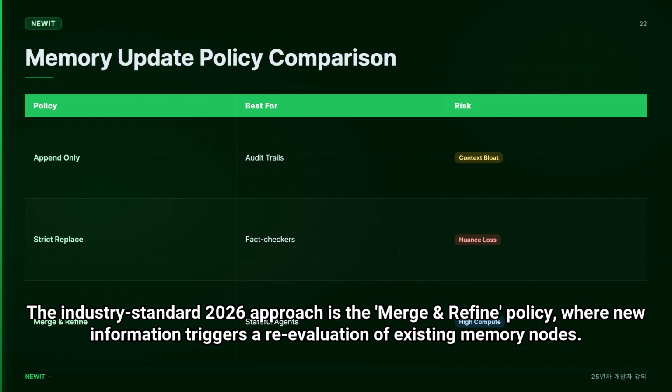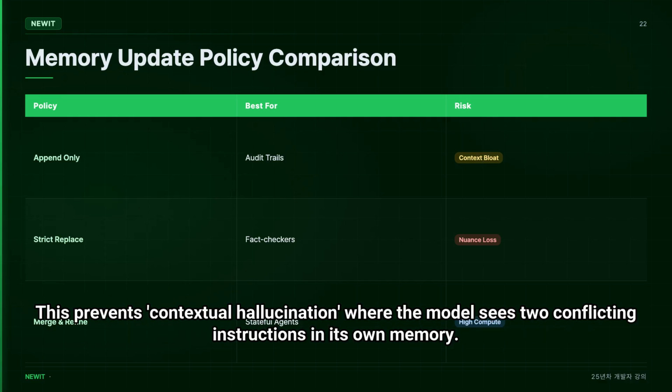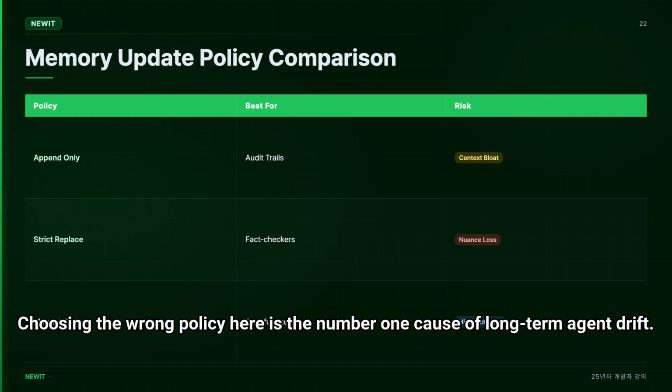The industry standard 2026 approach is the merge and refine policy, where new information triggers a re-evaluation of existing memory nodes. If the user changes their preference for a coding style, the system shouldn't just add a new rule. It should update the existing user preference node. This prevents contextual hallucination where the model sees two conflicting instructions in its own memory. This table outlines the trade-offs you must consider when designing the persistence layer of your agent. Choosing the wrong policy here is the #1 cause of long-term agent drift.